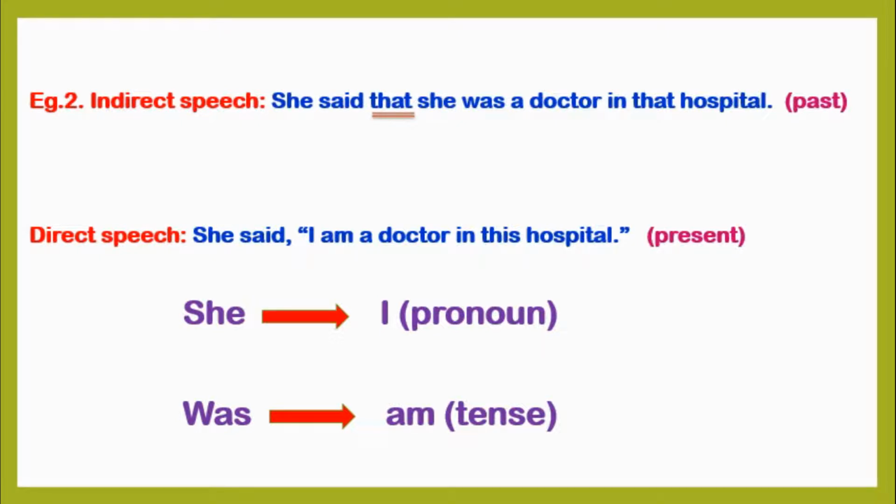Here the pronoun she got converted into I, and was got converted into am. So students, remember that while converting indirect speech into direct speech, we have to use double inverted commas.